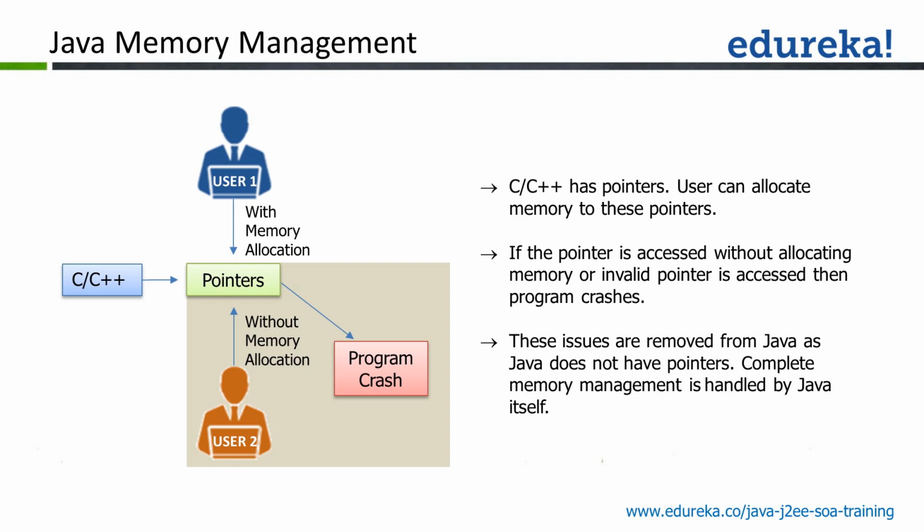Let us say user 1 is going to allocate the memory, and user 2 is going to come up and delete that memory. So for user 1, the program might get crashed. With a pointer, there might be crashes in the program if it is not taken care of with some proper logic. There are no pointers in Java, so these memory management issues will not exist in Java.